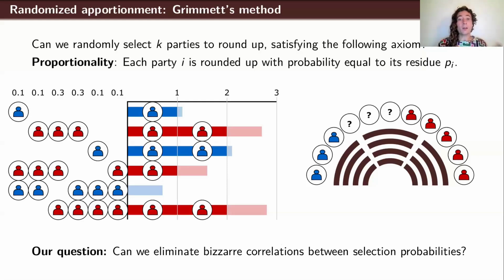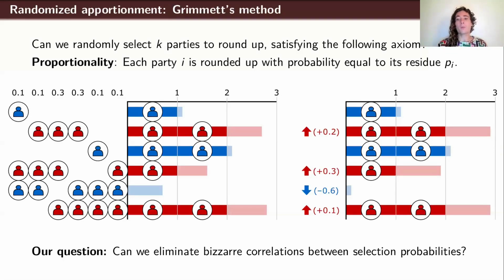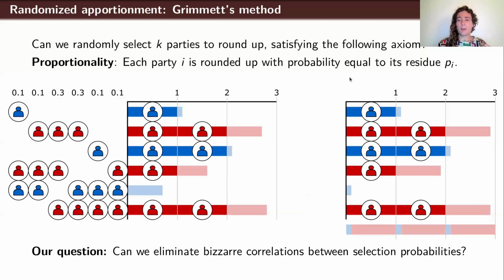However, now let's suppose that the populations change, the voter turnout changes, the party chairs change. In particular, we suppose we rerun an election in a way such that the party shares of the red parties all increase and the party shares of some of the blue parties decrease. Now if we run Grimmett's method, we see that the residues line up in this nice repeating pattern. And now you can see that a shift between 0.9 and 1 will end up actually selecting all three blue parties.